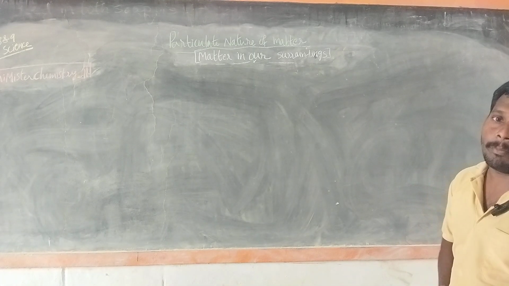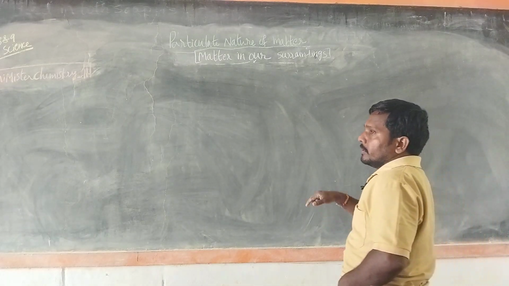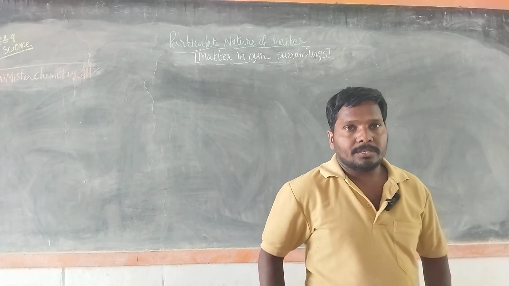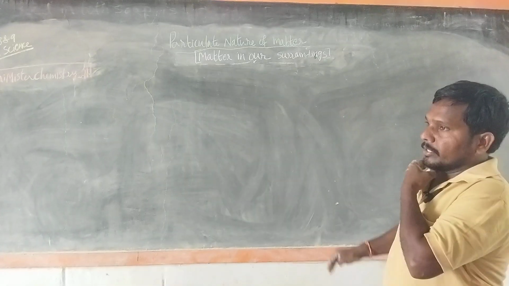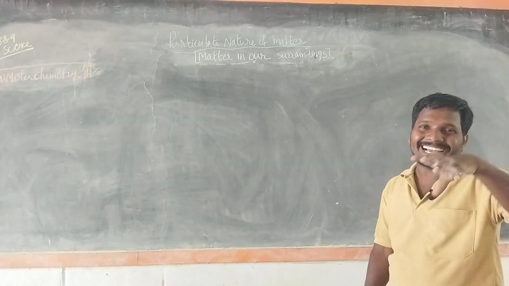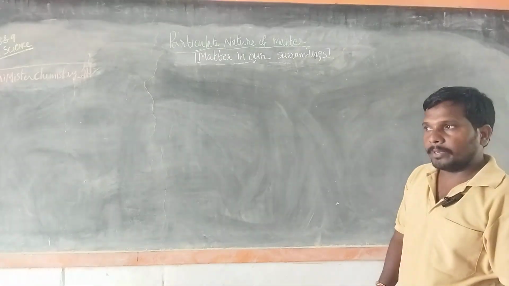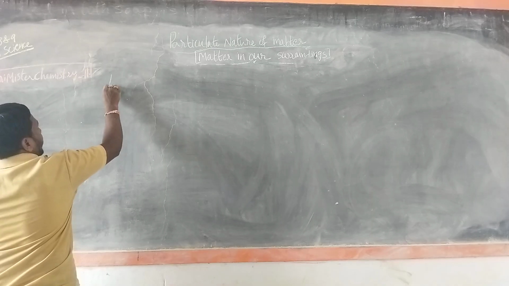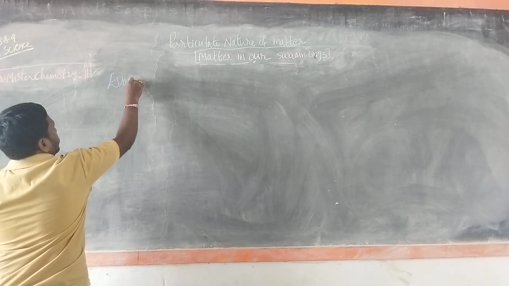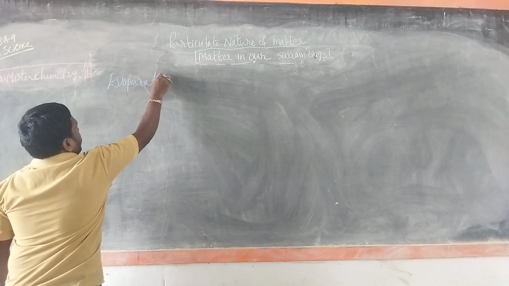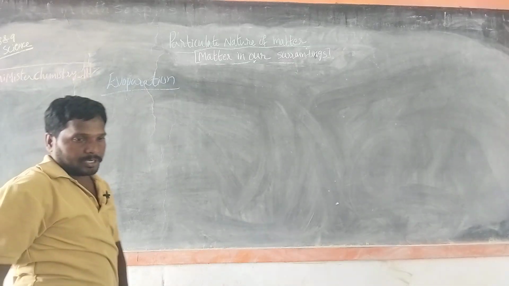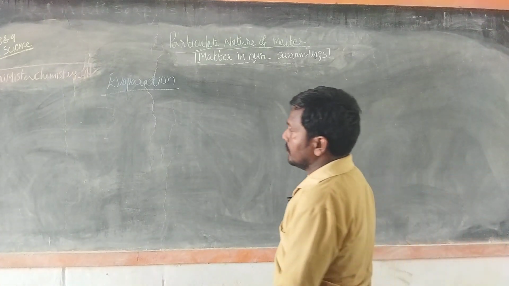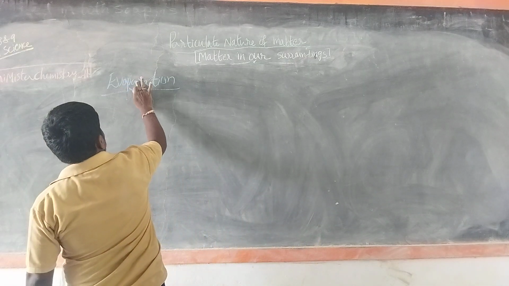After that, change in temperature to evaporation is for only class 9 students. Keep in mind that the last topic is evaporation.